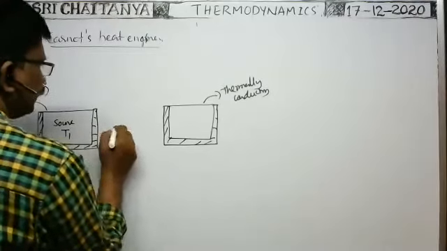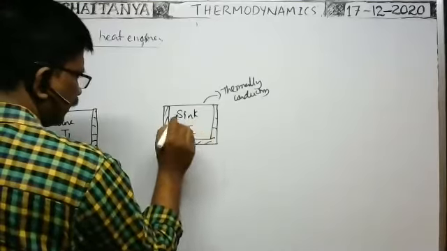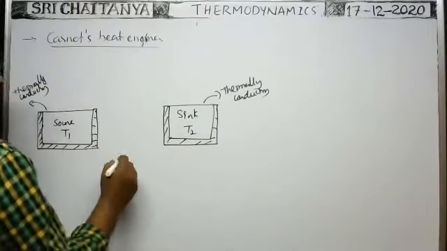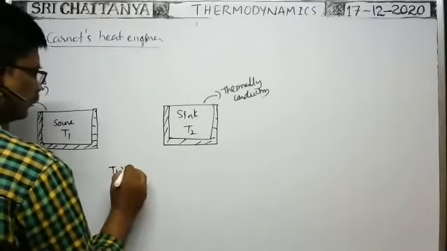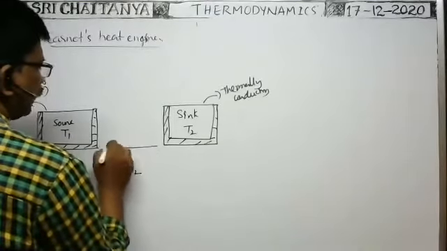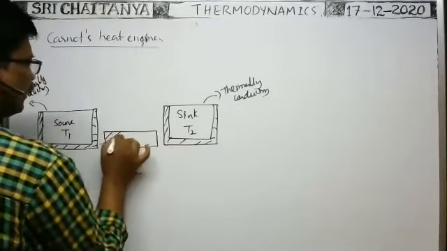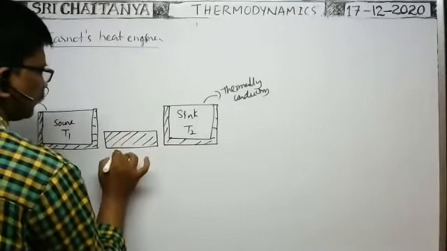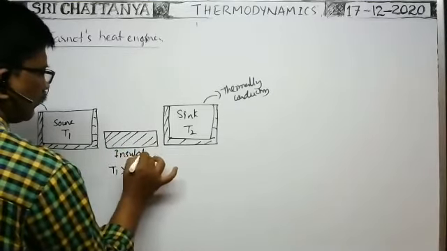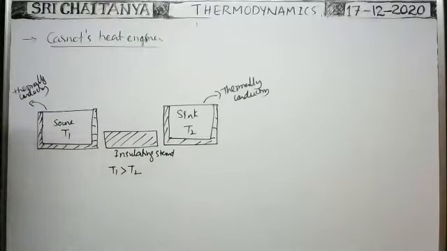Here, this is the sink. The temperature of the sink is maintained constant at T2. Of course, T1 is greater than T2. There is one insulating stand. This is the insulating stand.